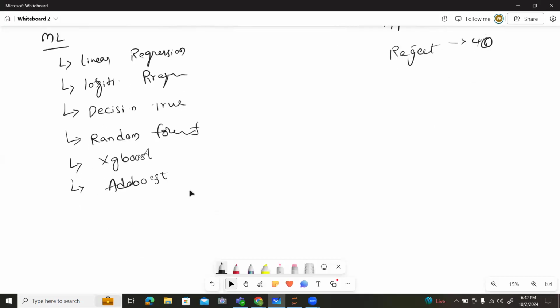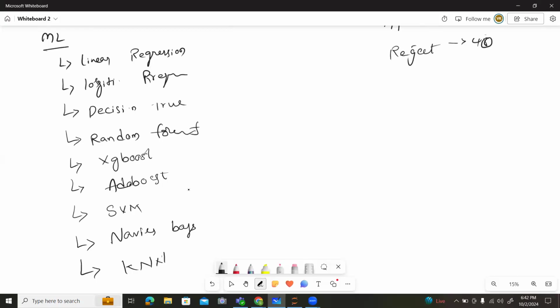And the seventh algorithm is SVM. Eighth algorithm is Naive Bayes, which completely works on the Bayes theorem. Ninth algorithm is KNN, K nearest neighbor.